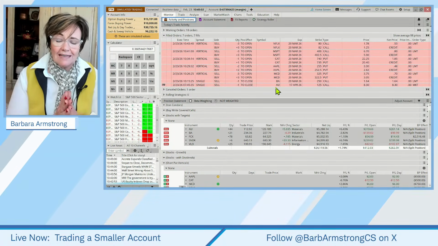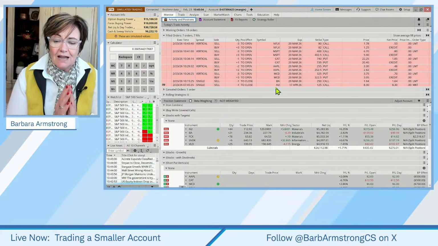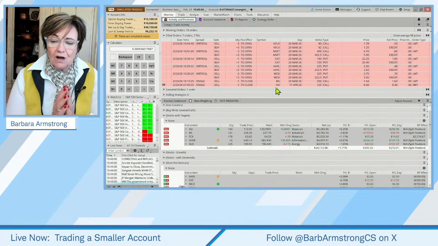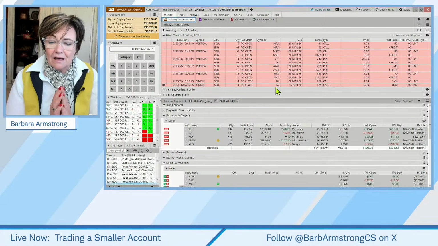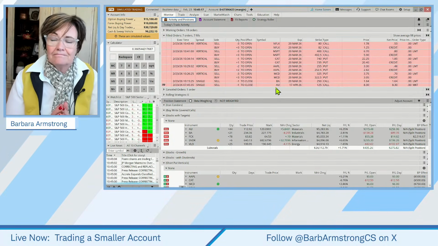So I want to thank you for your participation. CBLOD stands for close below the low of the high day. It's CBLOD. Close below the low of the high day.